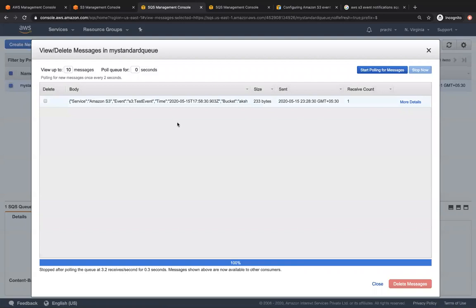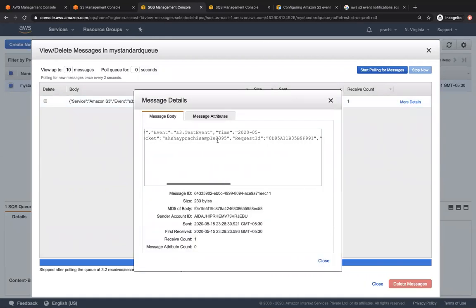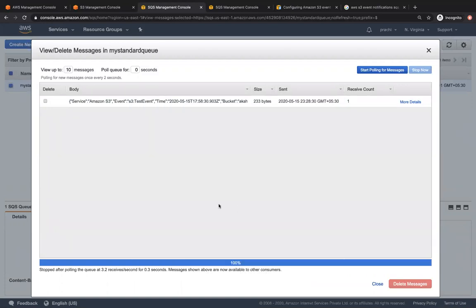But where has our other message gone? So this is one message that we can see over here, and let me just click on more details. You can see that this was the event that was used to set up. And this short polling works only with one message, because it queries only a subset of SQS servers. But let's go for long polling.